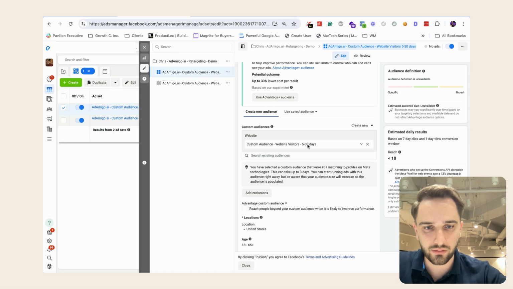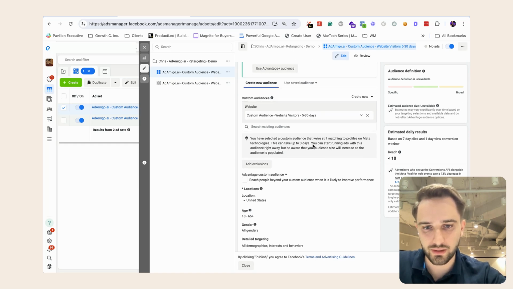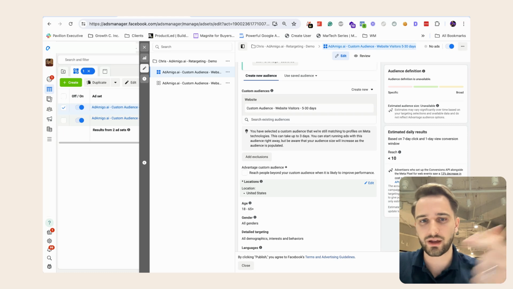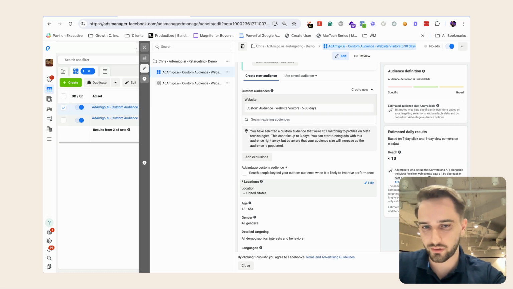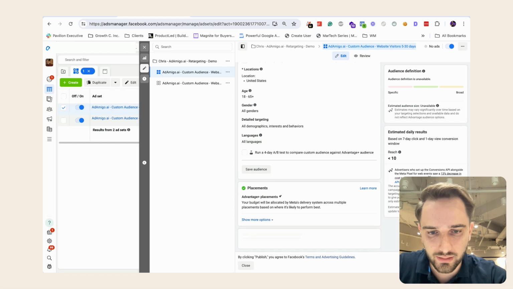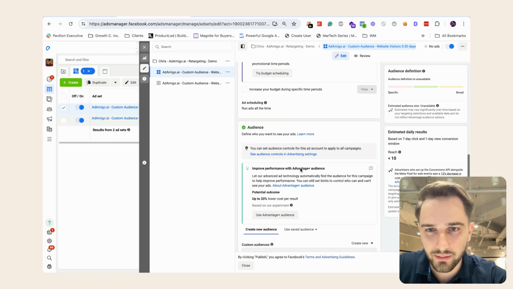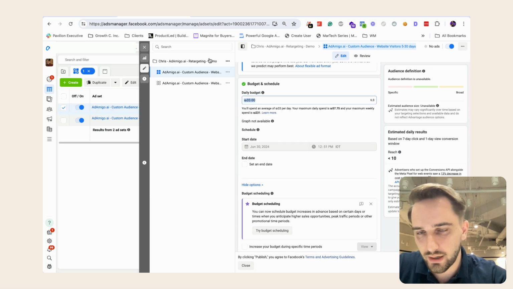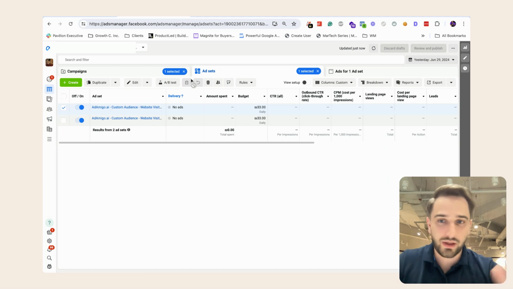You can see here, there's the custom audience, 5 to 30 days. It actually targets the United States. I didn't specifically tell it this, but AdAmigo checks your ad account, and every single audience in this ad account is targeting the United States. So it has that context window and basically does these configurations in such a case to avoid mistakes, right? Well, that's basically that. You can see here the budget is also set correctly. And that's it. So that's AdAmigo.